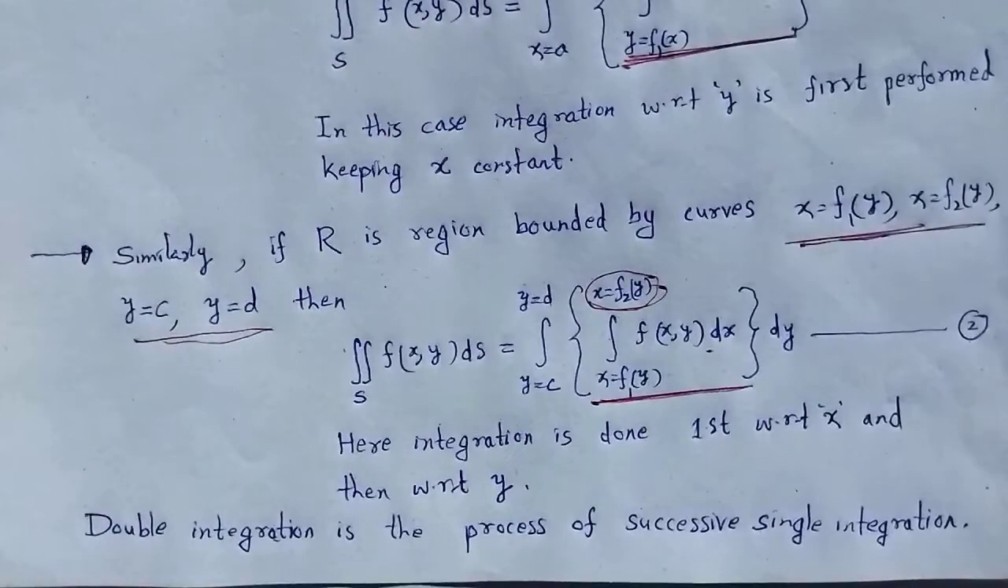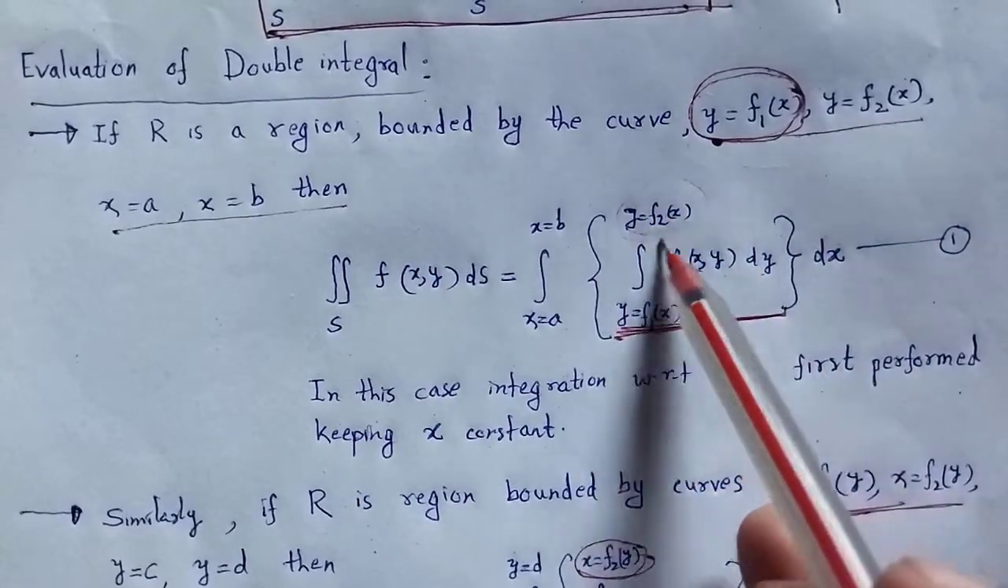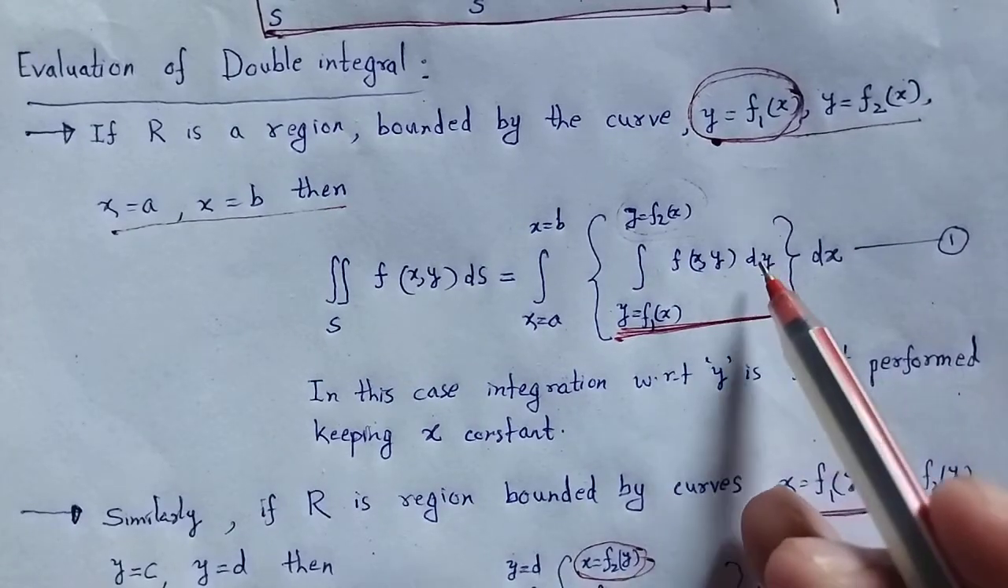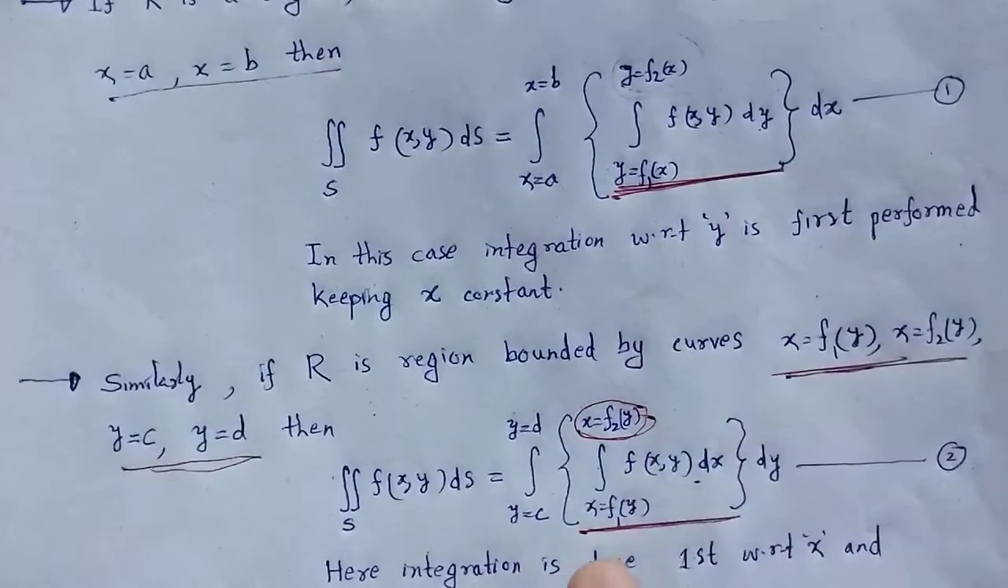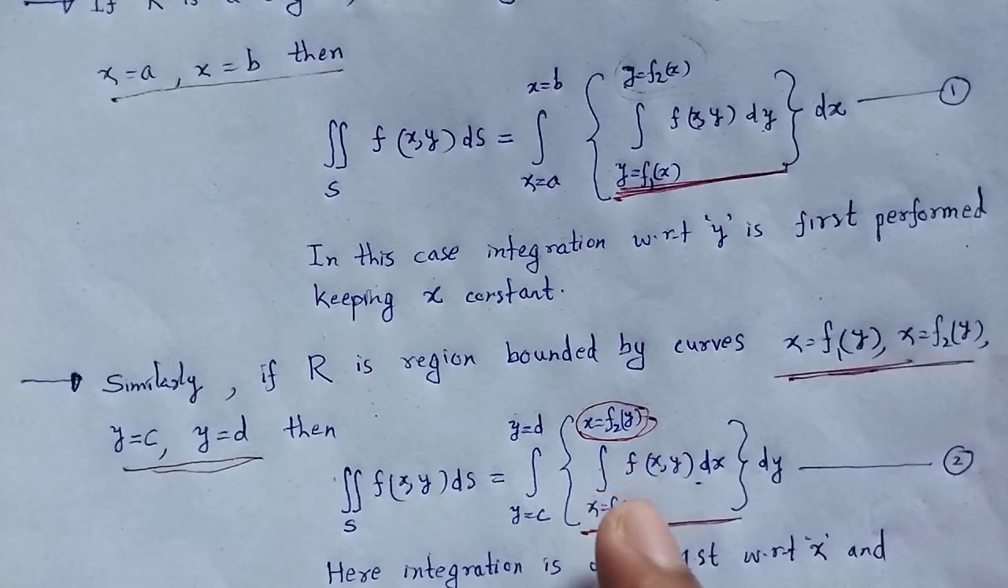Look at this. In this particular case the limits are y as a function of x, that means we have to integrate with respect to y taking x as constant. Here x is a function of y, that means we have to integrate with respect to x keeping y as constant.